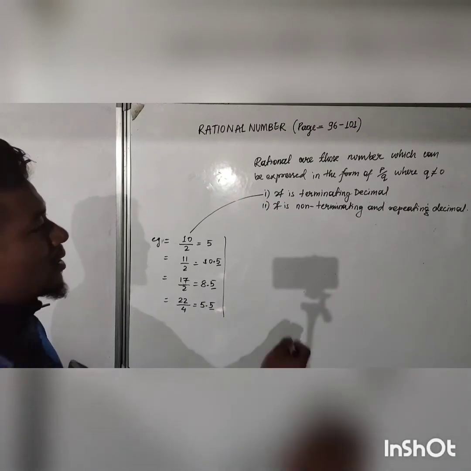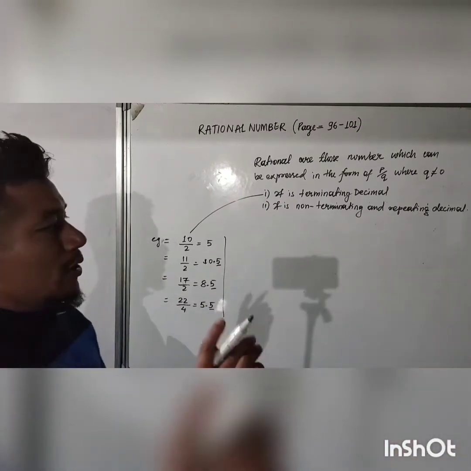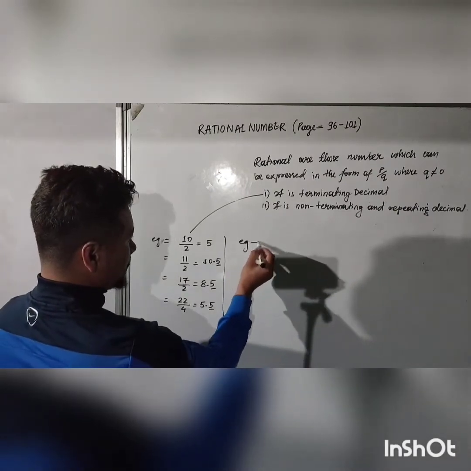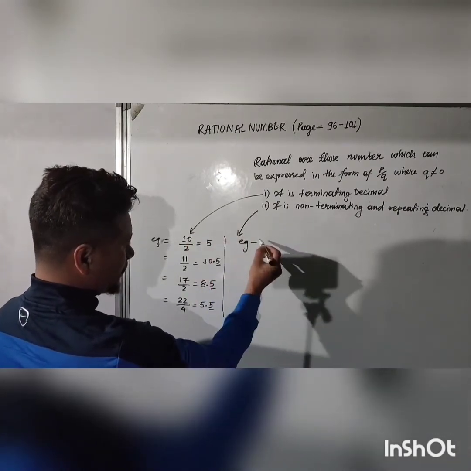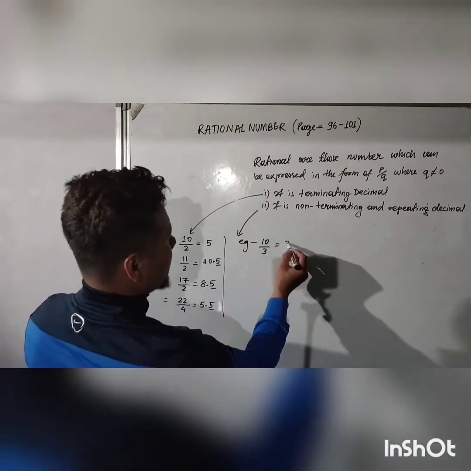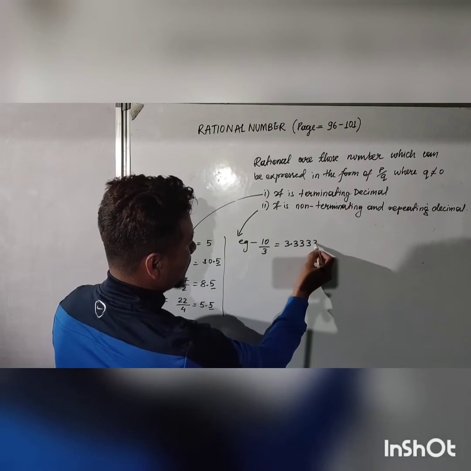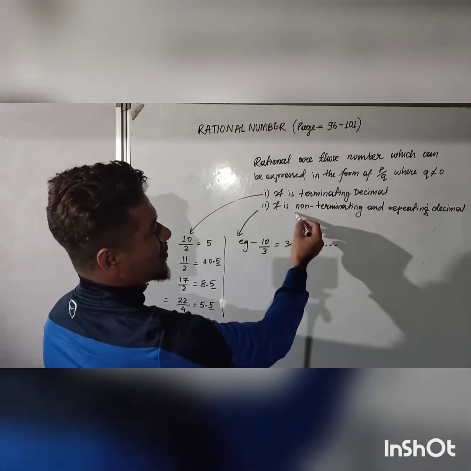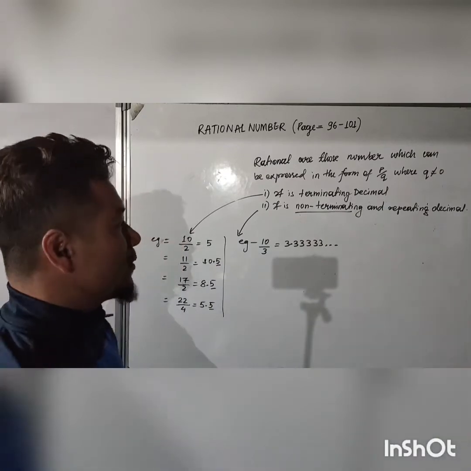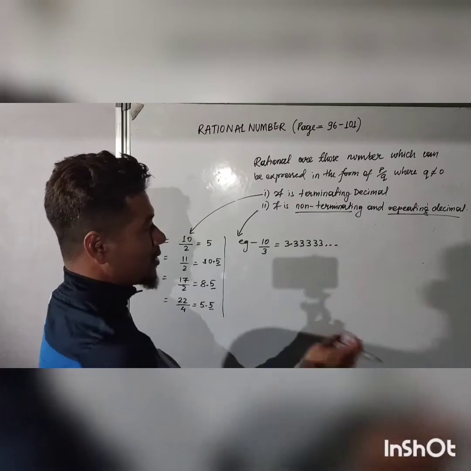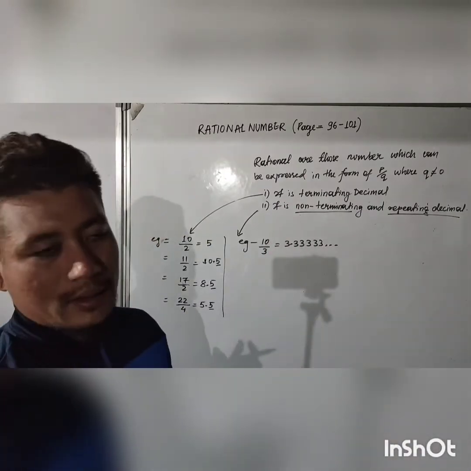Okay, now let's talk about the non-terminating and repeating decimal. An example of this is 10 by 3. When you divide 10 by 3, you will get 3.333. It is never ending, it will keep on going. So that's why it is called non-terminating decimal. Non-terminating means it will never end, it will keep on going, and it is repeating. Since 3 is repeating after the decimal, it is called a non-terminating and repeating decimal.